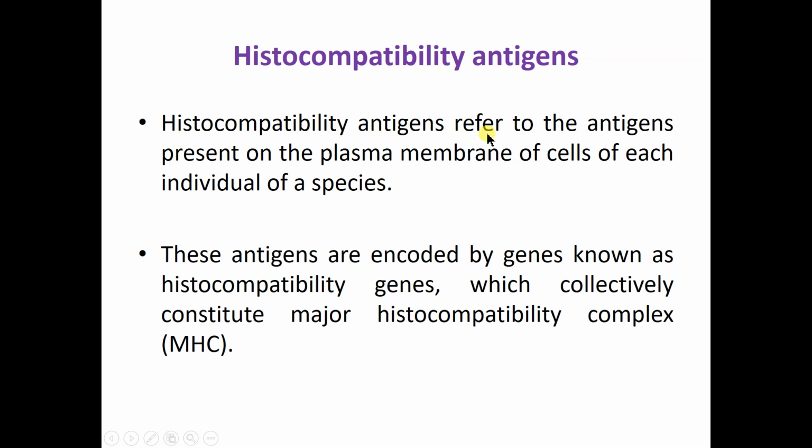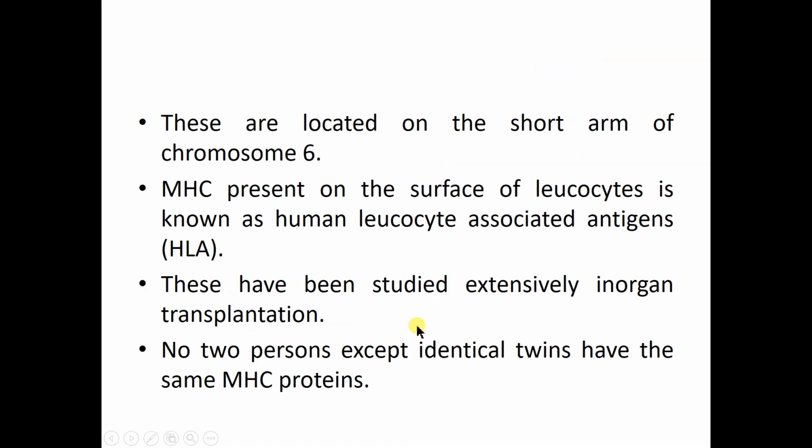So histocompatibility antigens refers to the antigens present on the plasma membrane of cells of each individual of the species. So they are our own cell molecules. These antigens are encoded by genes known as the histocompatibility genes, which are collectively called the major histocompatibility complex. They are located on the short arm of chromosome number 6, and they are also found on the surface of leukocytes. The MHC molecules present on the leukocyte surface are known as human leukocyte associated antigen or HLA antigen.